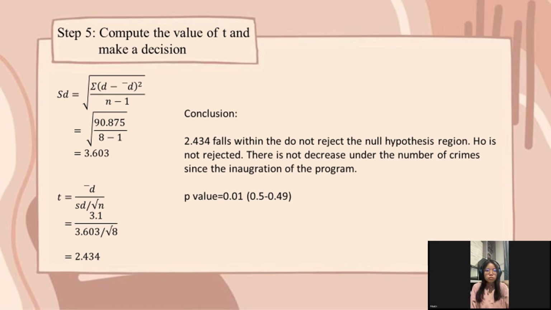In conclusion, 2.434 falls within the do not reject the null hypothesis region. H0 is not rejected. There is no decrease in the number of crimes since the integration of the program. The p-value is equal to 0.01 because 0.5 minus 0.45.